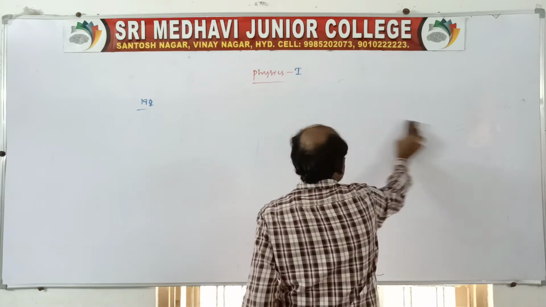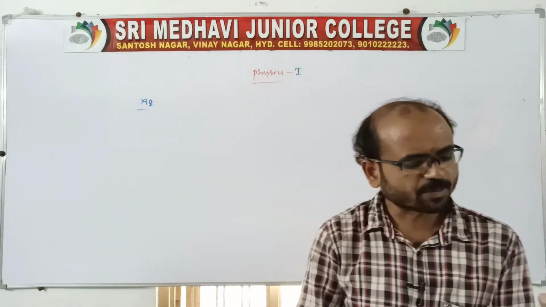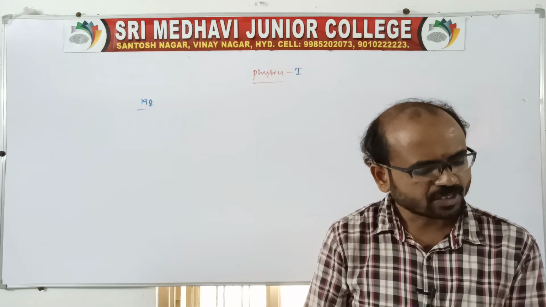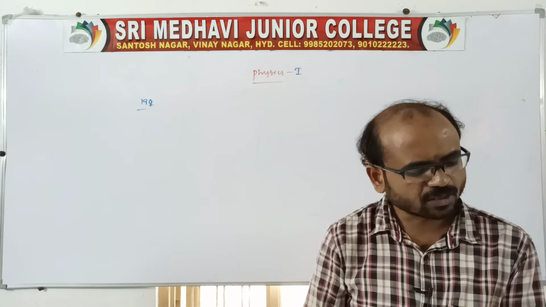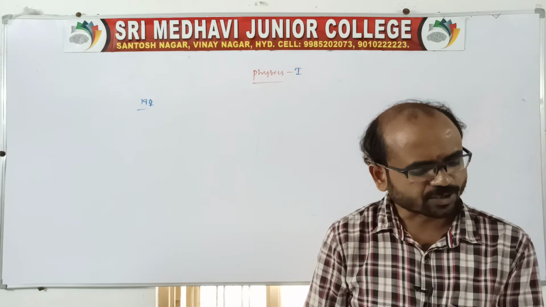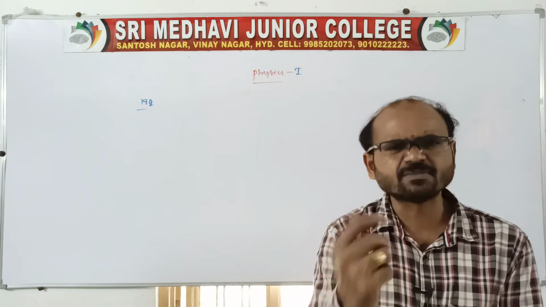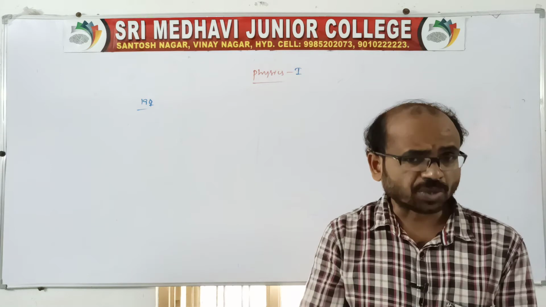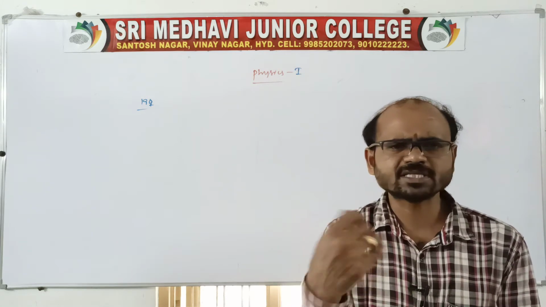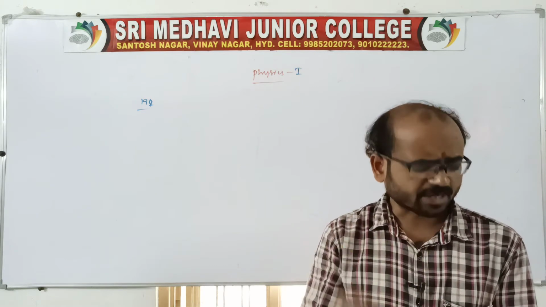Very short answer. We look into the very short answer. A bob of a simple pendulum is made of wood. What will be the effect on the time period if the wooden bob is replaced by an identical bob of aluminium? So you remember, even if it is replaced, the time period remains the same, because it is independent of mass. Whether the bob is wood, iron or anything else, it is independent of mass. So the time period remains the same.